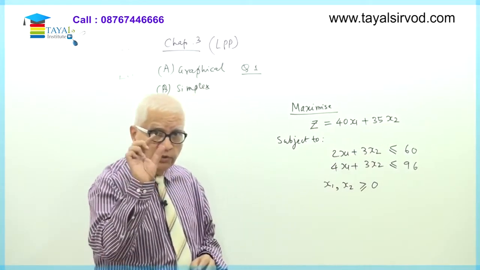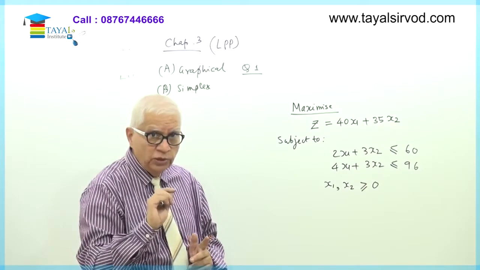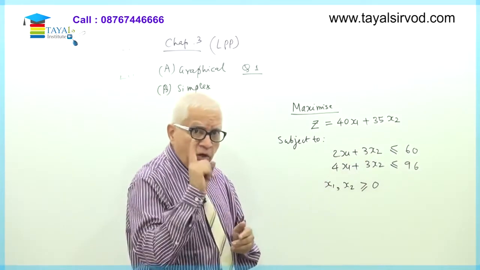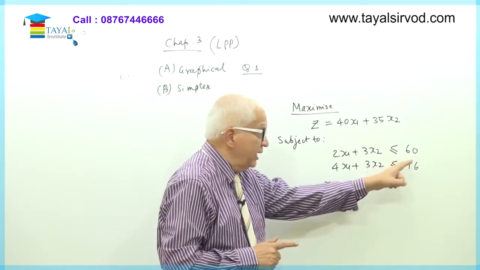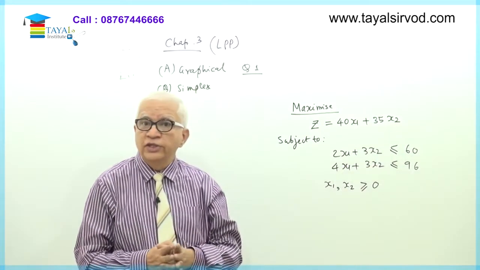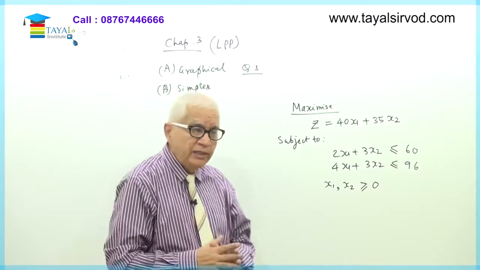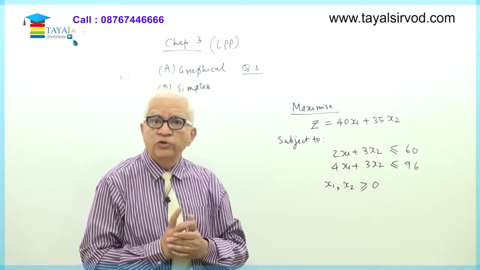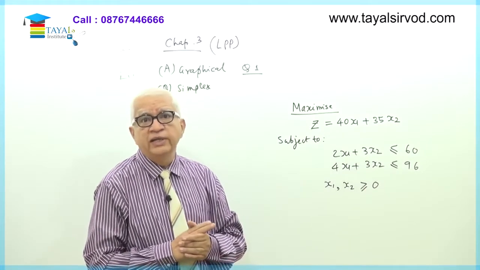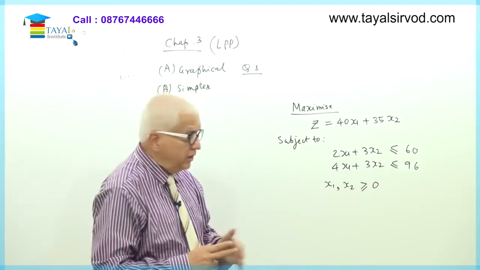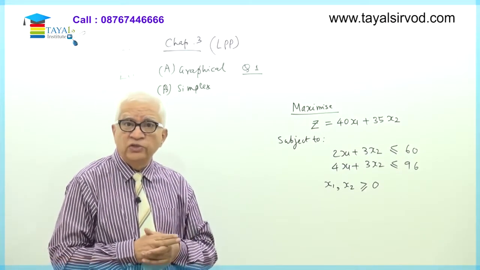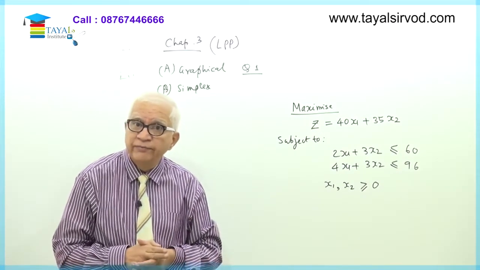In other words, I want such values of x1 and x2 such that the value of 2x1 plus 3x2 shall always be invariably lesser than or at the most equal to 60. And similarly, the value of 4x1 plus 3x2 shall be at the most 96 or it will be less than 96. And the third and important condition says that the values of the variables x1 and x2 cannot be negative.